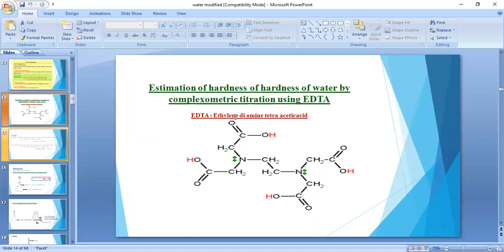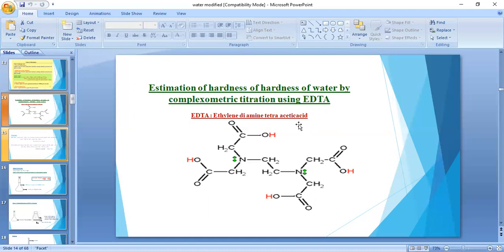So when we talk about complexometric titration, what is the definition? It is the formation of complexes between metal and ligand. Here EDTA is the ligand, and the metals present in water are calcium and magnesium. When these complexes form between metal and ligand, it is called complexometric titration. So the titration which involves the formation of stable complexes between metal and ligand is called complexometric titration.